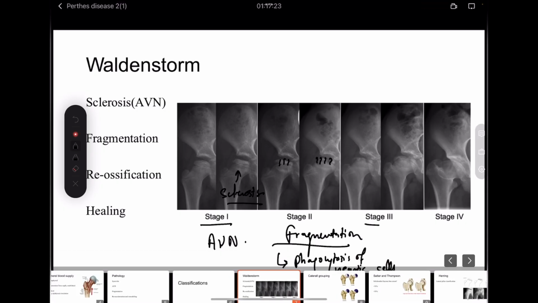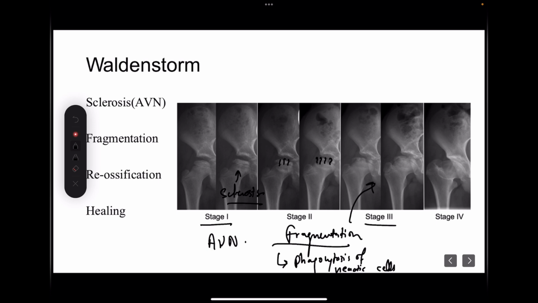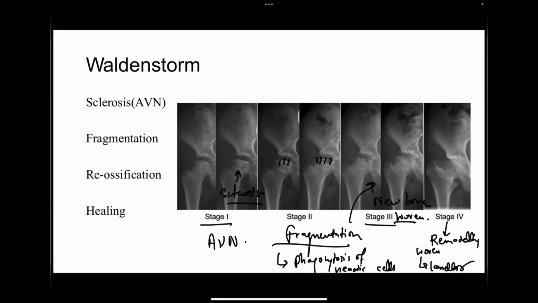And in stage 3, new bone starts getting laid down again. New woven bone is getting laid down again. And in stage 4, that is the stage of remodeling, where the woven bone will become lamellar bone again. So these are the 4 stages which have been defined in Waldenstrom classification.